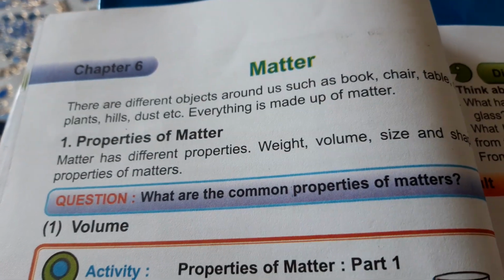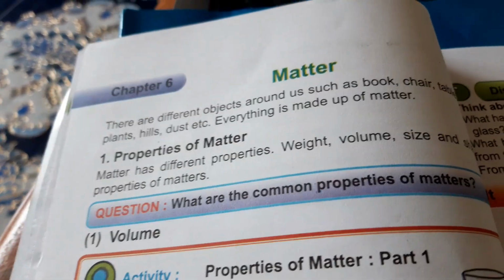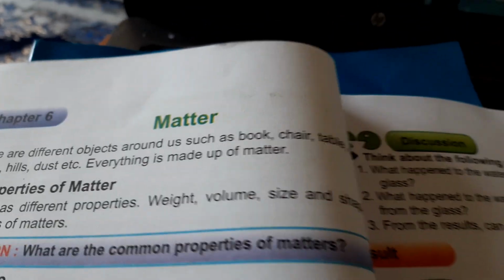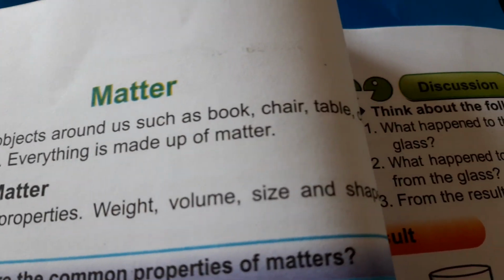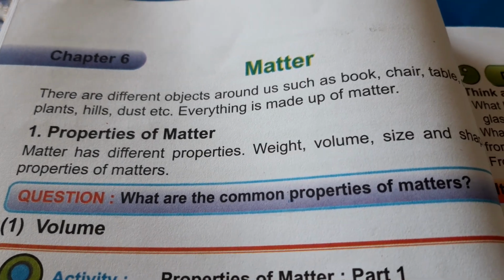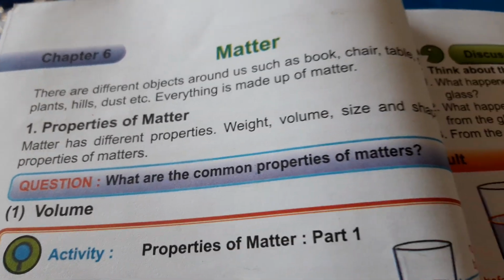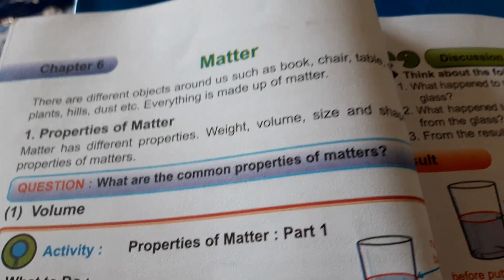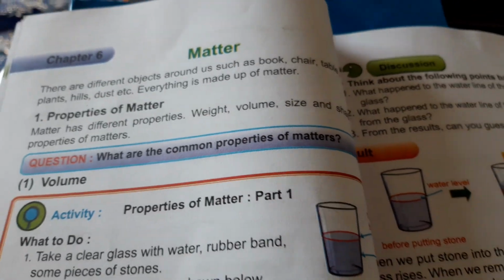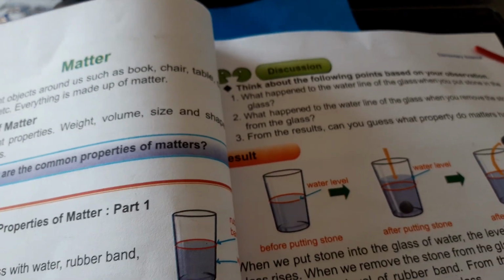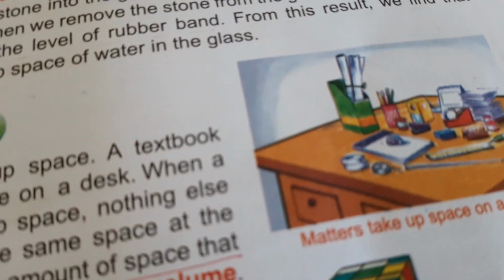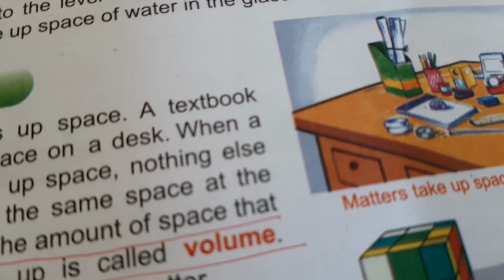What is matter? Whatever we see around us, different objects like book, chair, table, plants, hill, dust, even a little grain, everything is matter. And matter is of three types: solid, liquid and gaseous.